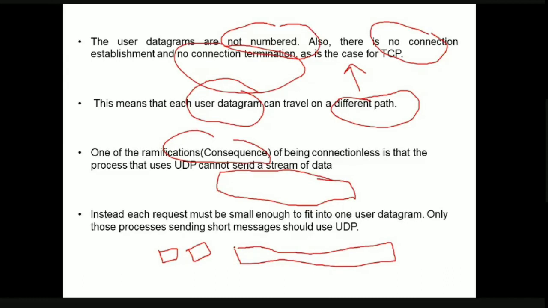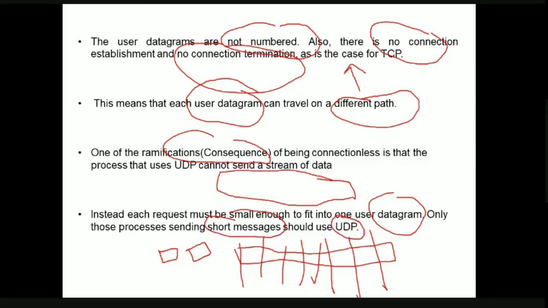If you want to send a large amount of information, you have to break it down into parts. These are called datagrams. Only the applications, processes or programs which want to send short messages can use UDP. If the application program wants to send large messages, it cannot use the UDP protocol.